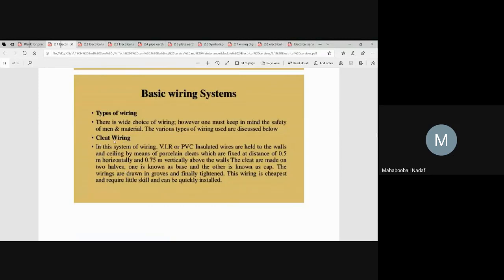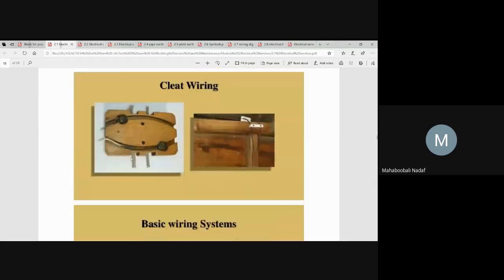First is cleat wiring. Simple. A cleat is one small piece of material, maybe wood, maybe metal, maybe plastic. These cleats are fixed on the wall at separate distances. There is a small groove above that, the wires are fixed, and it is taken wherever it is required. So what are these called? Cleat. If these cleats are used, then we can call that wiring as cleat wiring.